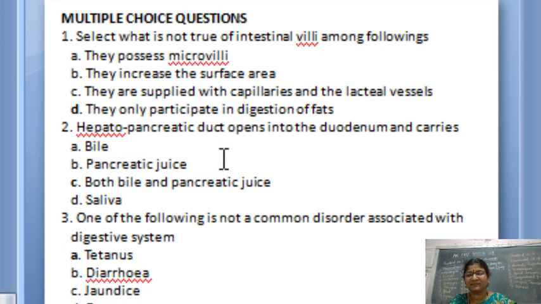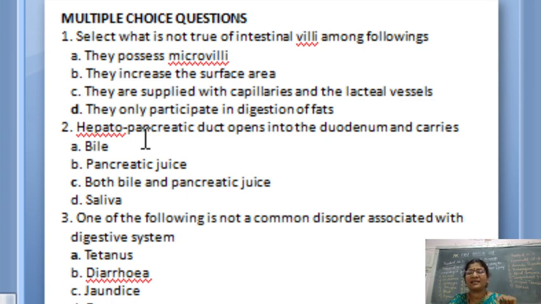Hepatopancreatic duct. It is the common duct of the liver and the pancreas. The hepatopancreatic duct opens into the duodenum and carries... I already told you what this is, and you have seen it.